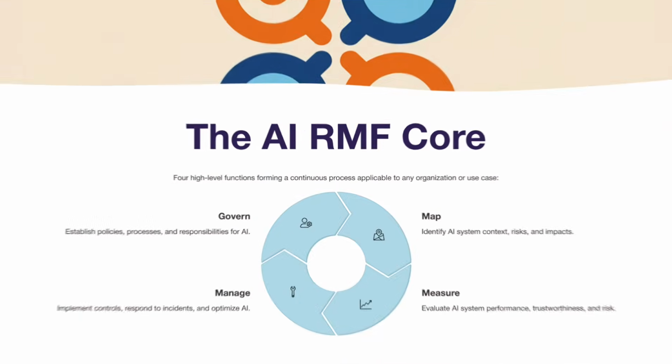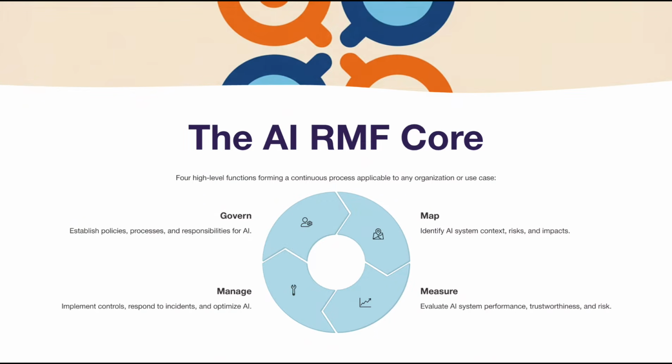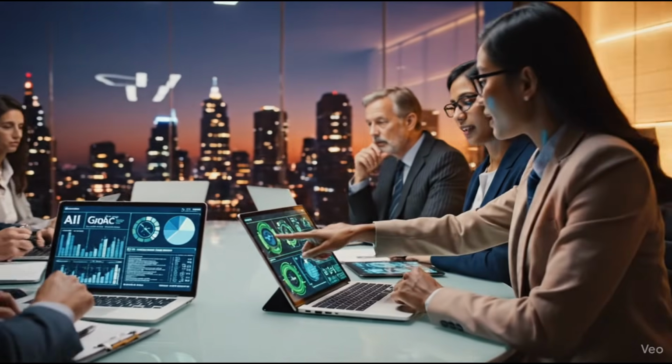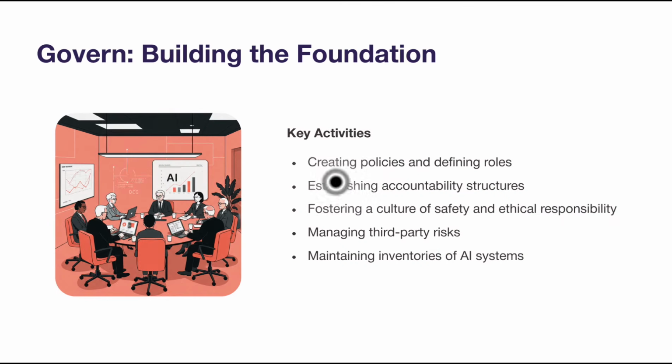Now let's turn to the practical part, the core of this framework, which outlines 4 high-level functions: govern, map, measure, and manage. These form a continuous process that can be applied to any organization or use case. Govern is about building the foundation. It involves creating policies, defining roles, establishing accountability, and fostering a culture of safety and ethical responsibility. Governance also includes managing third-party risks and maintaining inventories of AI systems across the organization.